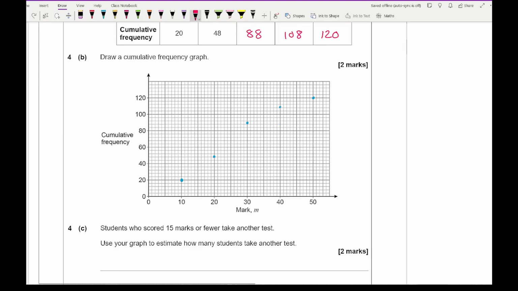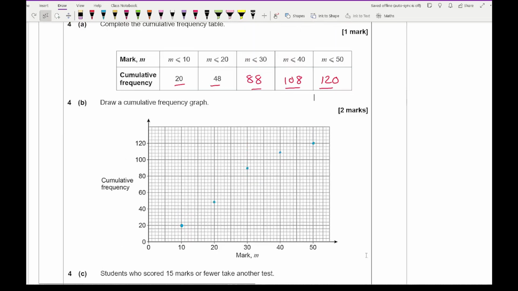As you can see, I've plotted each of these points against the upper bound of each of the groups, so at 10, 20, 30, 40, 50. So all that's left for me to do is to carefully join these points up with a smooth curve. And again, you might have to excuse me as this isn't the easiest to do on the computer, but I've got something that looks like this.